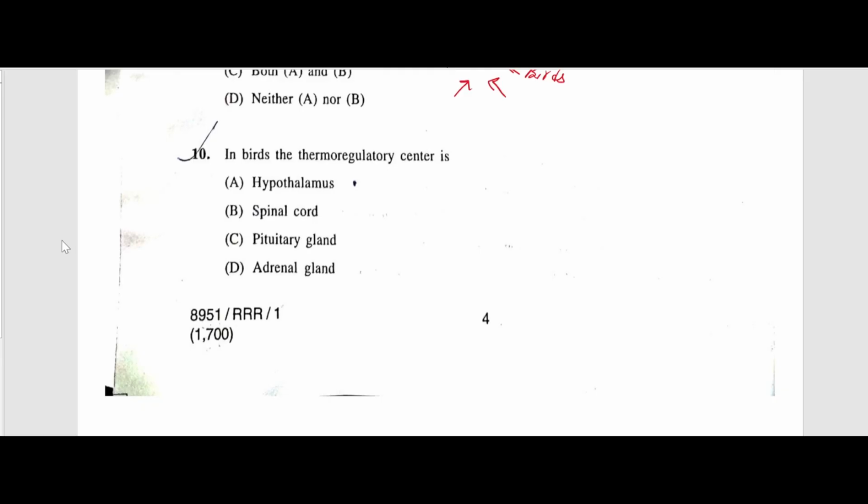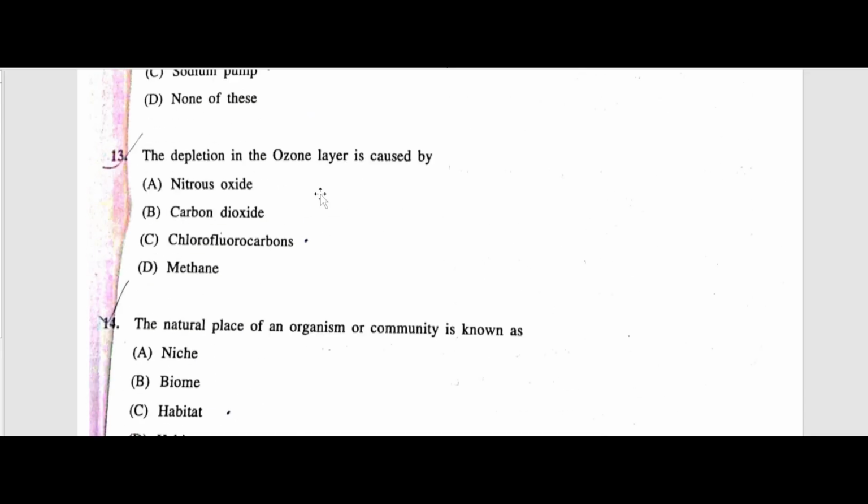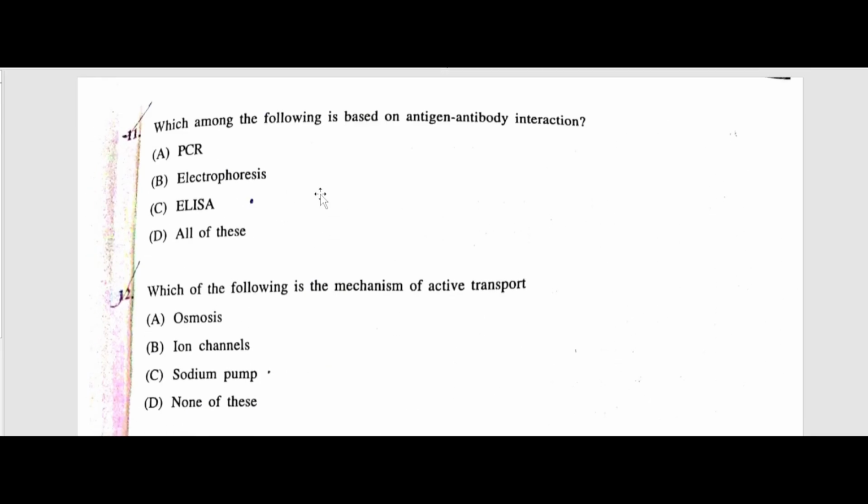Next question, in invertebrates the thermoregulatory center is hypothalamus, which is exactly similar to that of mammals. Next question, which of the following is based on antigen-antibody interaction? The answer is ELISA, enzyme-linked immunosorbent assay, which is used to detect proteins and substances such as antigen, antibody, protein, hormones, etc.